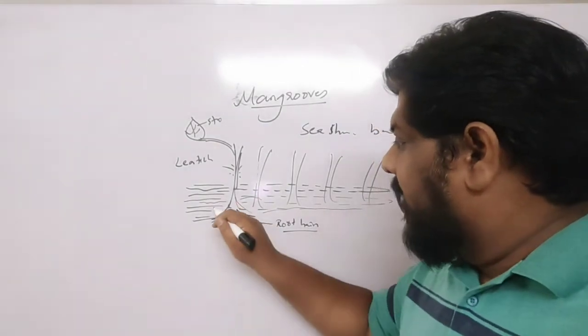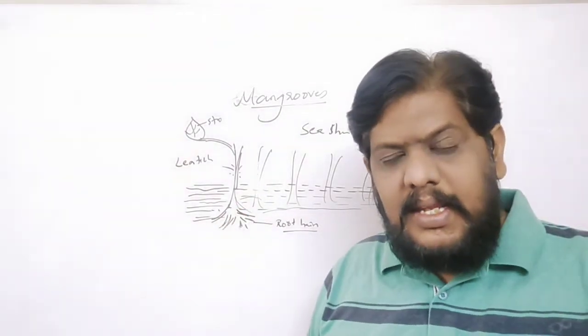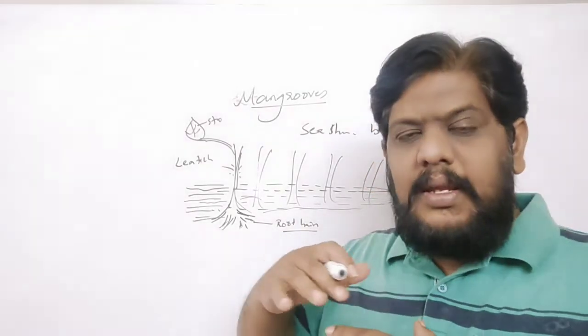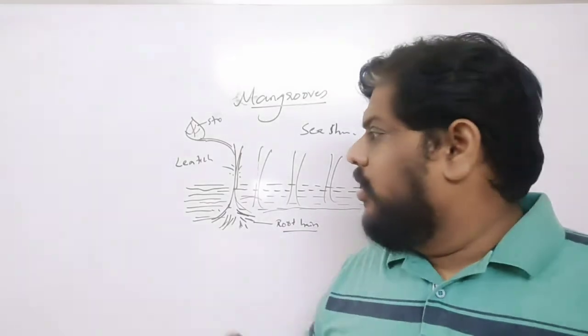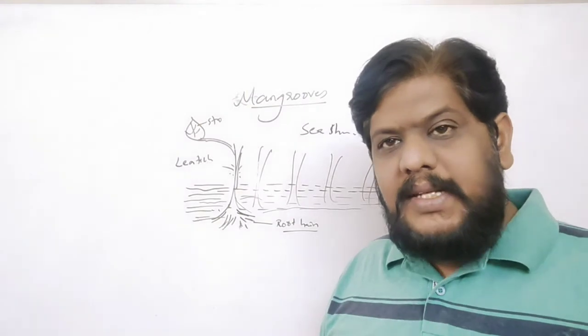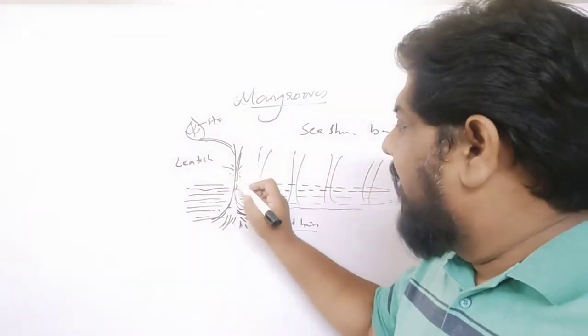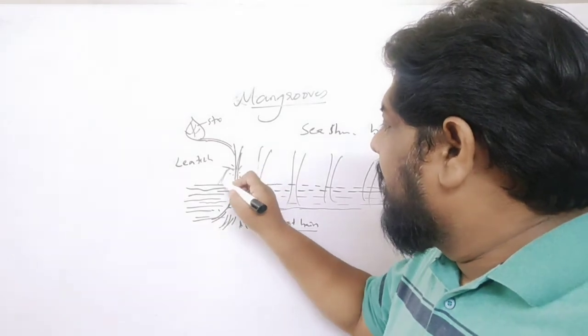If they are staying in the seashores and the banks of the rivers, completely submerged with the mud and also the water, how will they survive? The root hairs cannot breathe the oxygen here. So what happens here is, they have developed some aerial roots like this.